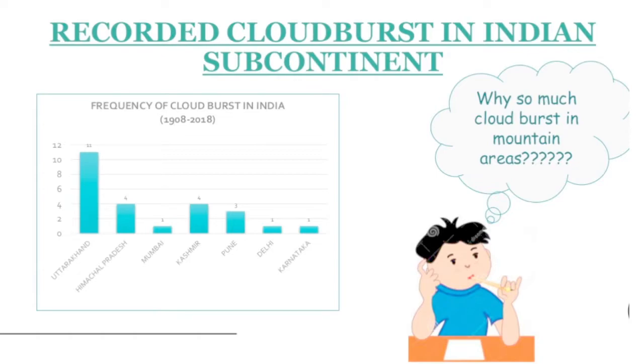In the mountain region as well as in the plains, close to the ocean in coastal regions, we also have some cloudburst activity. For example, in Mumbai we had a cloudburst activity close to Dadar. So it's very common. In 2010 we had such activities, but the mechanism is different. For plains it is different, for mountain regions it is different. In plains, it is basically a frontal cloudburst. Because of the front formation, there we have a cloudburst. Here in the mountains, the mechanism is a little bit different.